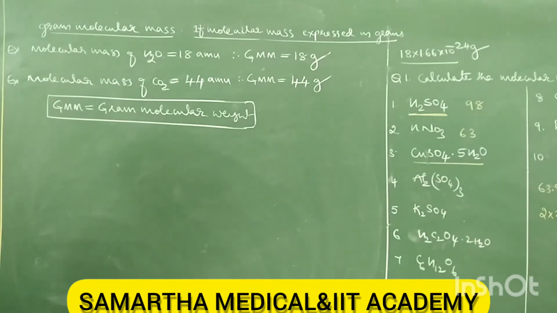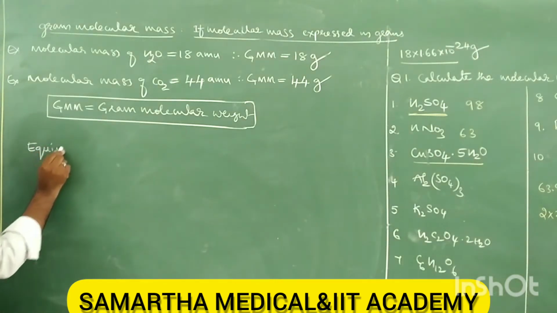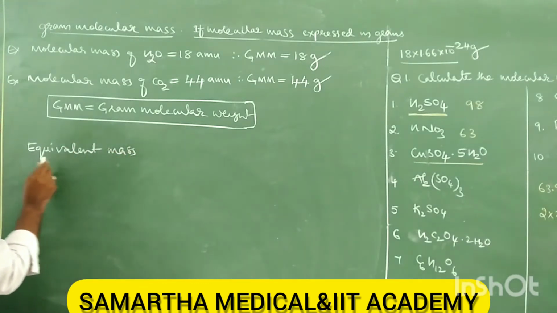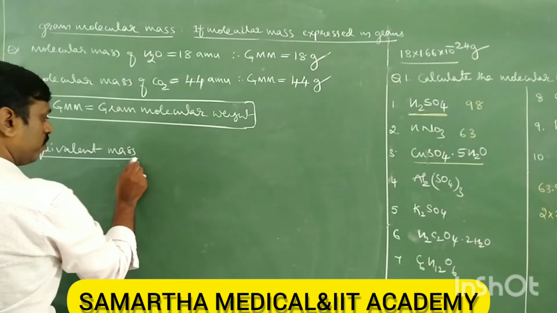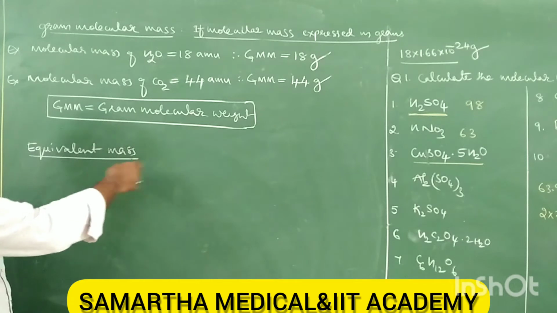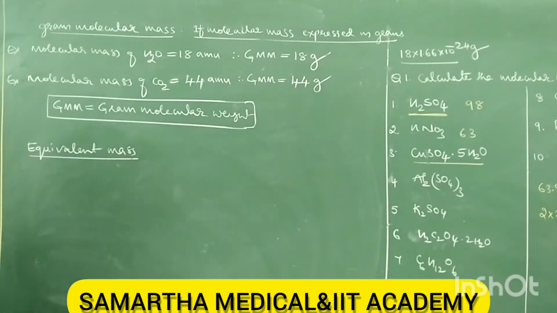Next is equivalent mass. This is most important. Students, you might not have studied it thoroughly even at PU level, but it is very important for NEET and JEE from the objective point of view, and many problems come directly based on this equivalent mass.